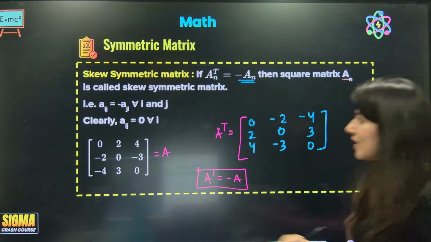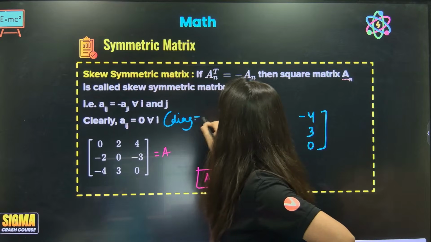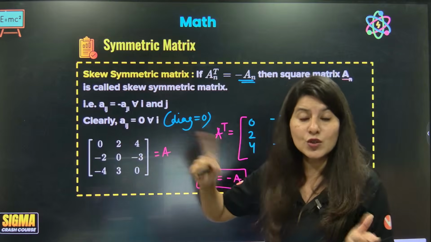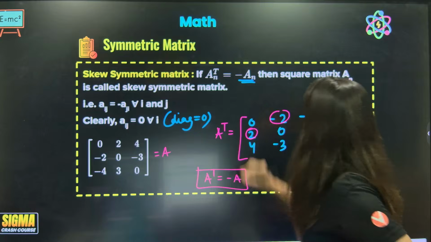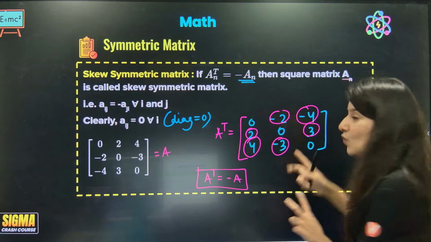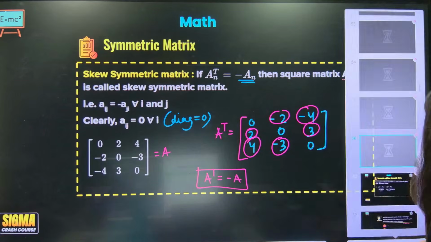In a skew symmetric matrix, diagonal elements are zero, and for non-diagonal elements, the conjugate elements are equal but opposite in sign. Can you see? Minus 2 and 2, minus 4 and 4, 3 and minus 3. So these two are the same but opposite in sign. That is what is so special about a skew symmetric matrix.